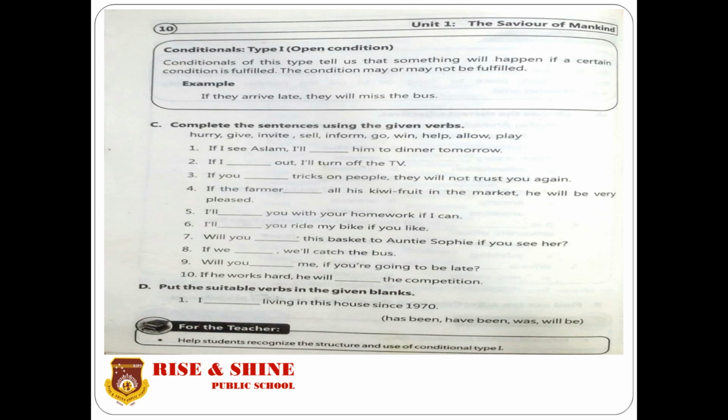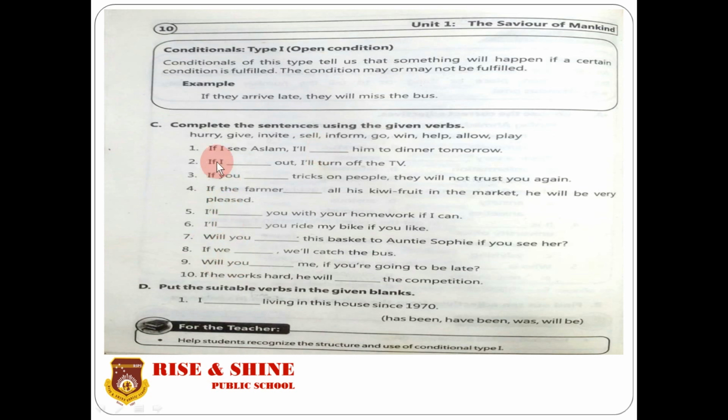Conditionals of this type tell us that something will happen if a certain condition is fulfilled. The condition may or may not be fulfilled. A conditional is a type of sentence in which a certain condition is given, and in the next half of the sentence the result follows. It usually begins with the subordinating conjunction if, or the if can come in the middle of the sentence. So first you have to learn the structure of conditional type 1.